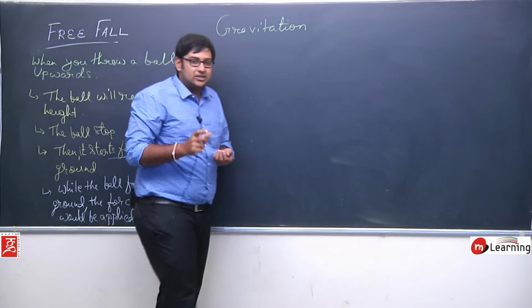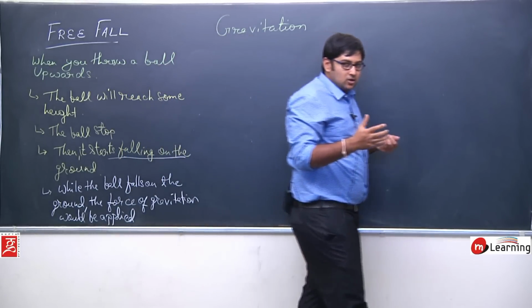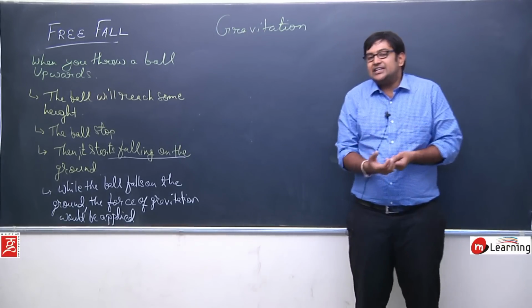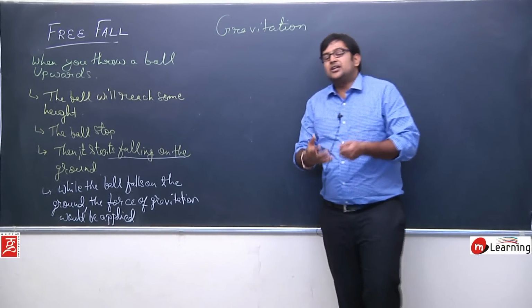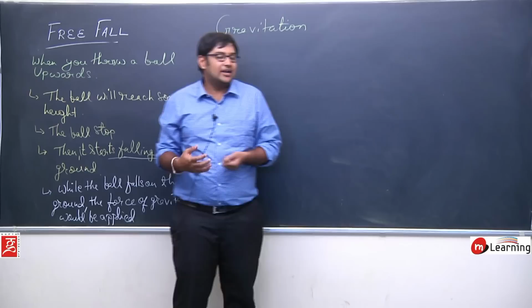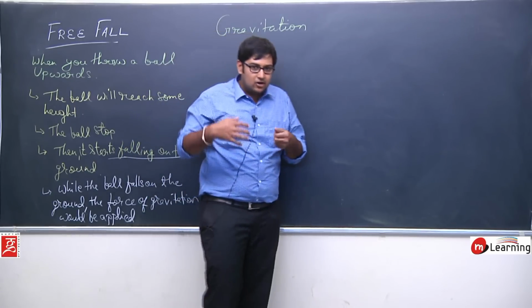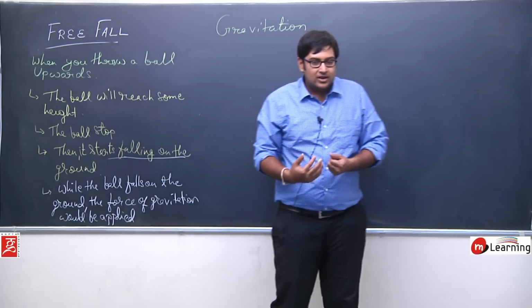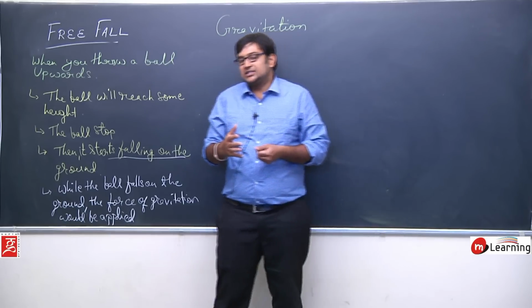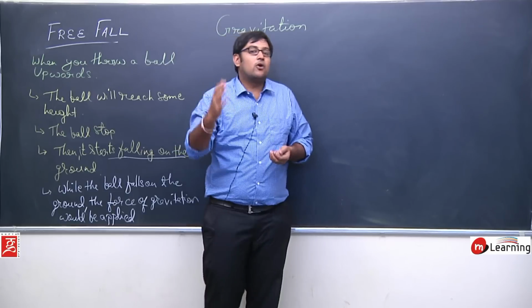Free fall means when an object falls under the influence of gravitational force, we call it free fall. Try to understand it. When an object falls on the ground under the influence of gravitational force, we call it free fall.